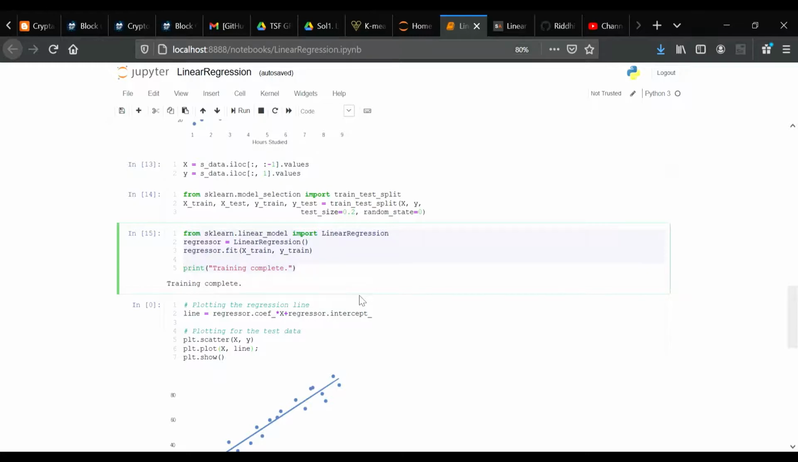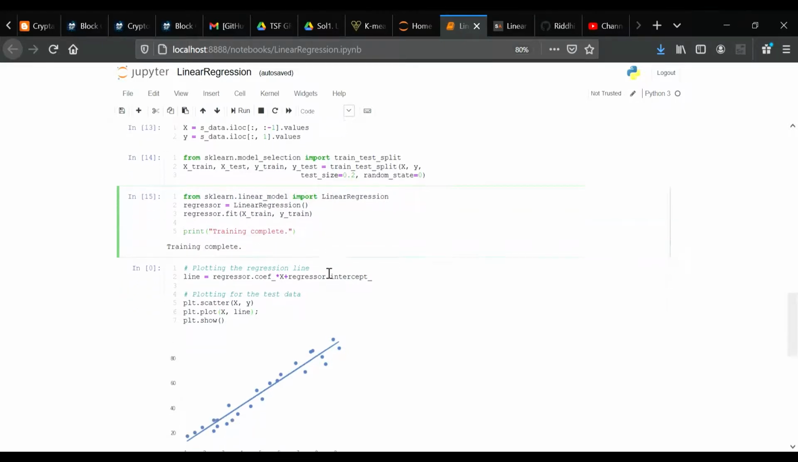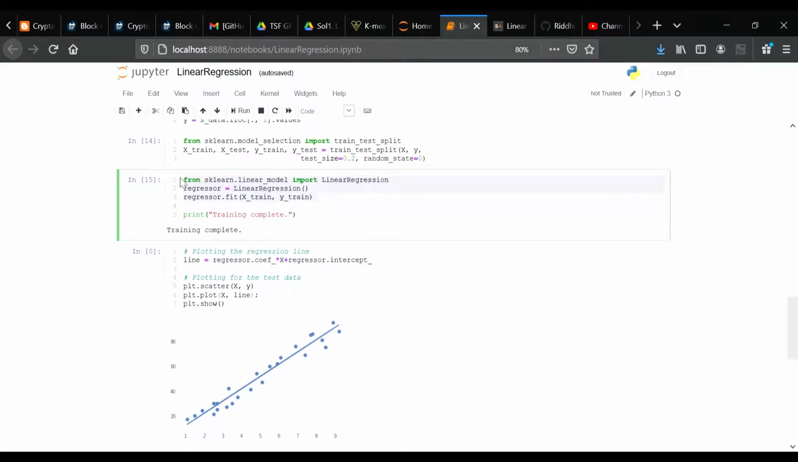So to see whether it is completed or not, I have written here a print statement, and it states that training complete, which means this is executed successfully.